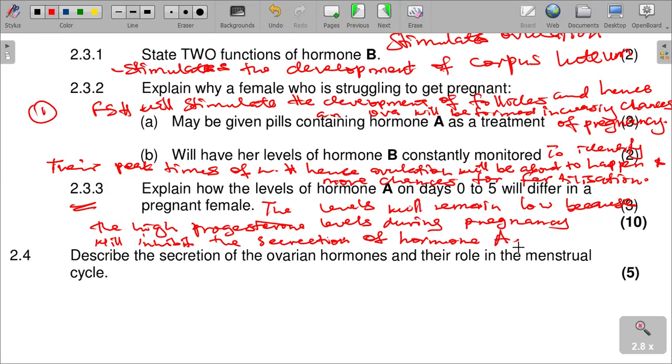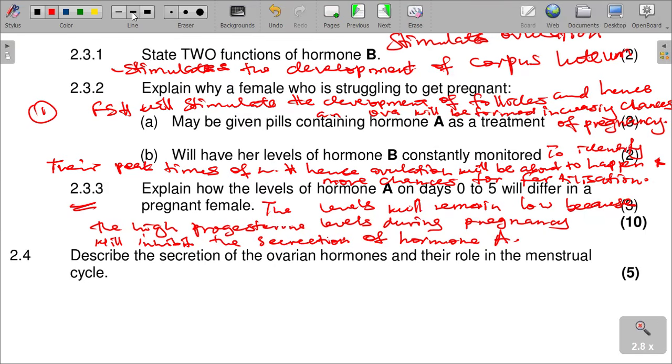A. So how does it differ in a pregnant woman? We are saying the levels will remain low because the high progesterone levels during pregnancy will inhibit the secretion of hormone A. It will remain low because there won't be follicle stimulating hormone secreted during pregnancy anyway.